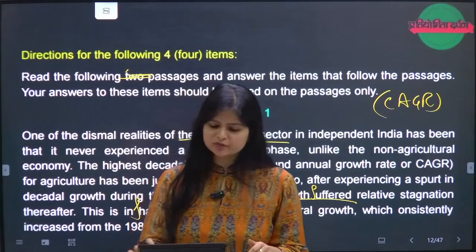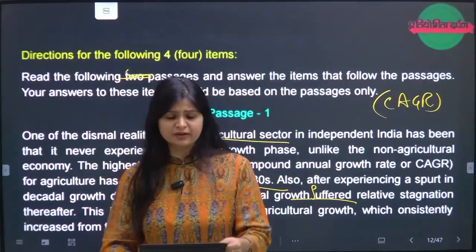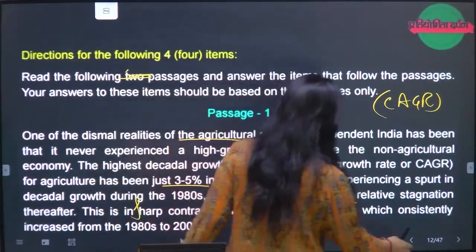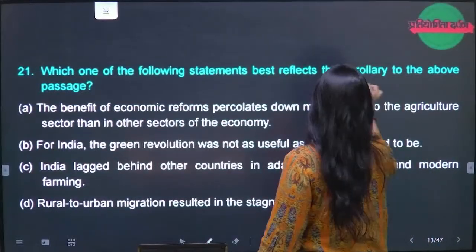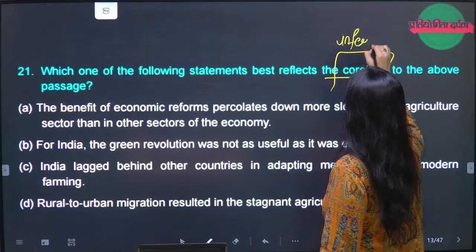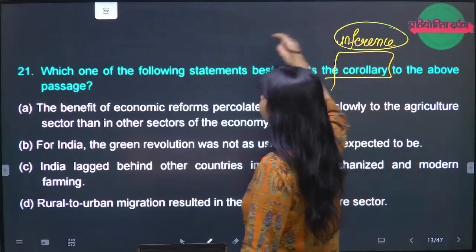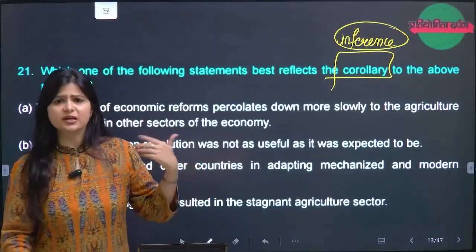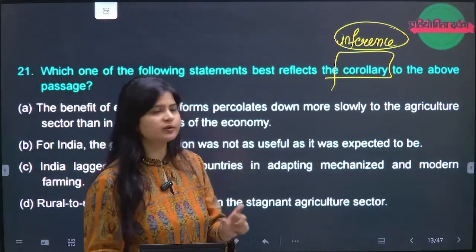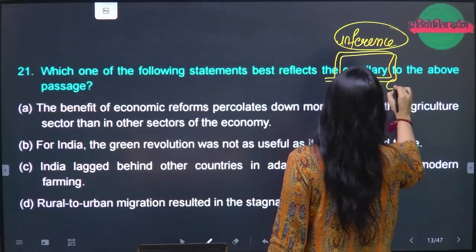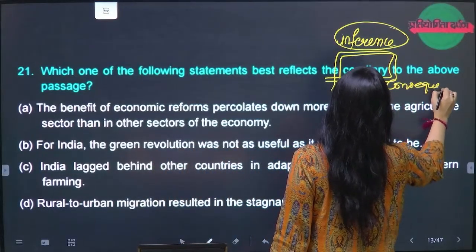Okay. So which one of the following statements best reflects the corollary to the above passage? Corollary means, you would have seen this, whether it is saying about inference. This is what I have been telling in my class always. Inference पे ध्यान देना है, corollary पे ध्यान देना है, critical message, assumption, all these points you have to mention and you have to majorly focus on. So corollary means what is the consequence of all this?